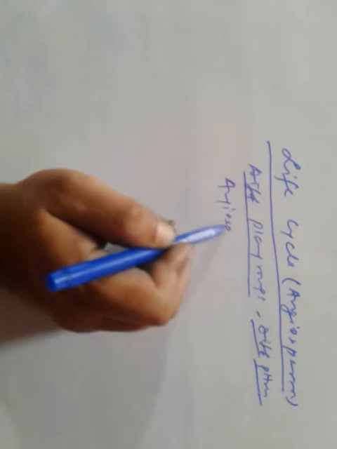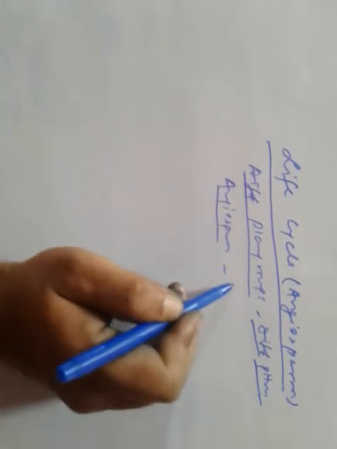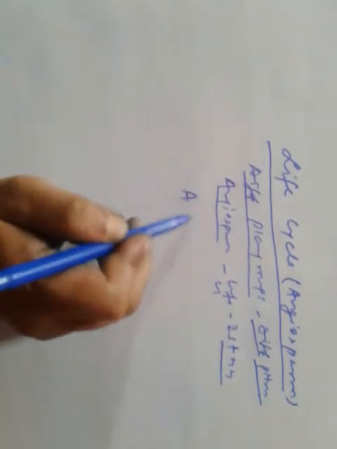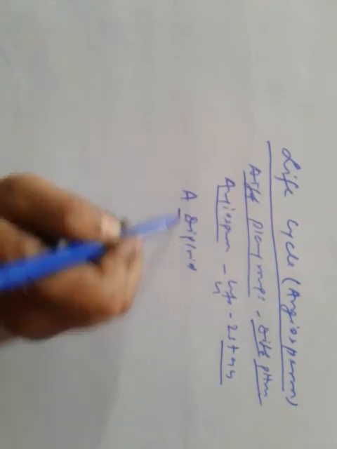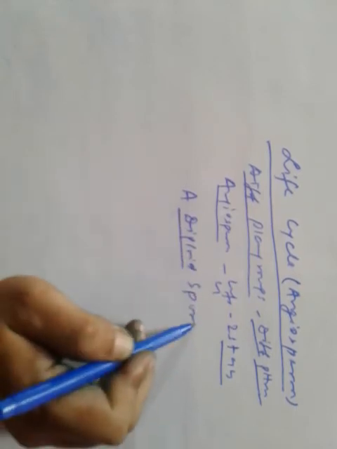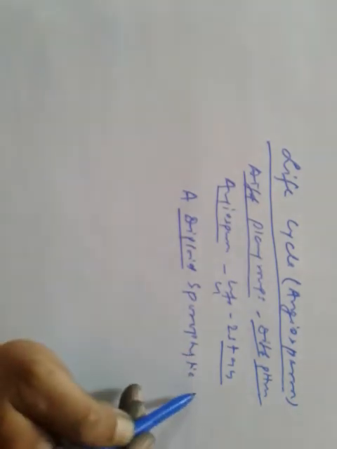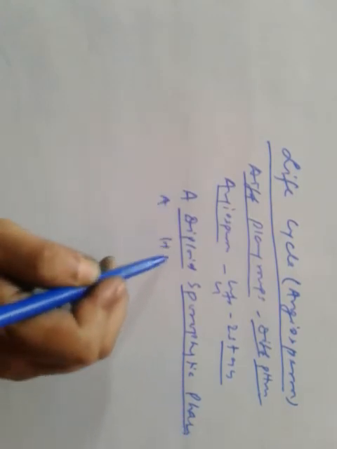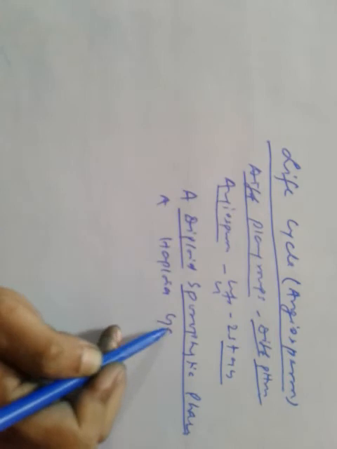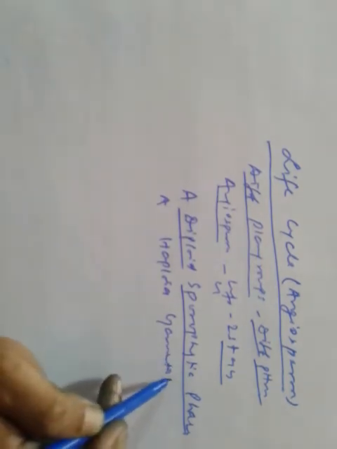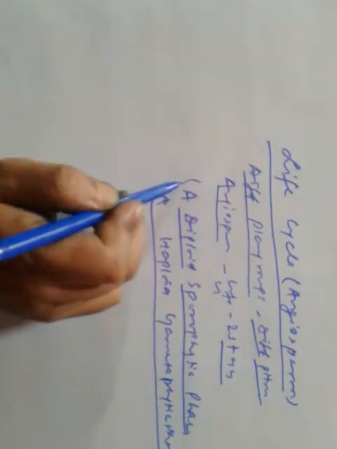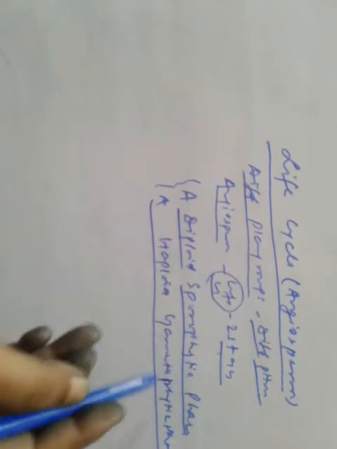Angiosperms complete their life cycle in 2 stages: a diploid sporophytic phase, and a haploid gametophytic phase. So an angiosperm completes its life cycle in 2 stages, a diploid sporophytic phase and a haploid gametophytic phase.